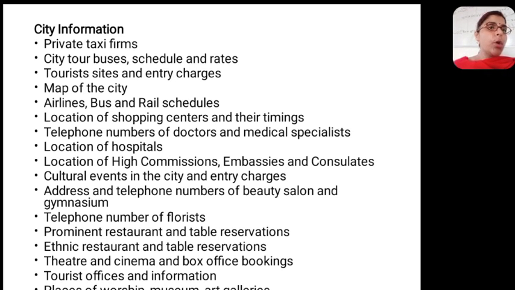Cultural events going on in the city. What all cultural events are going on in the city, like melas, festivals, their charges, and how to reach that area. You should know about these things. Generally guests ask you, where is this mela going on? I have heard this mela is very famous in this area, so where is it going on?